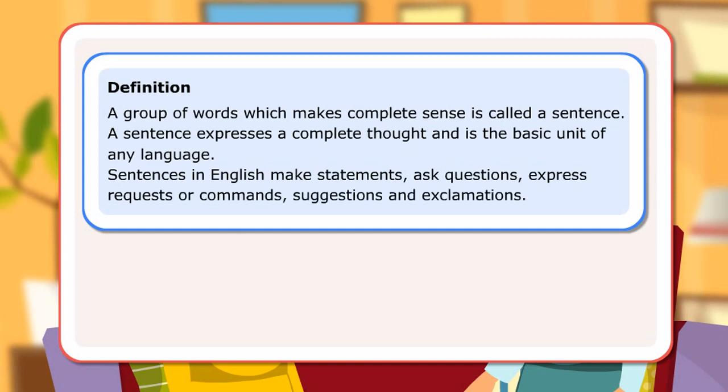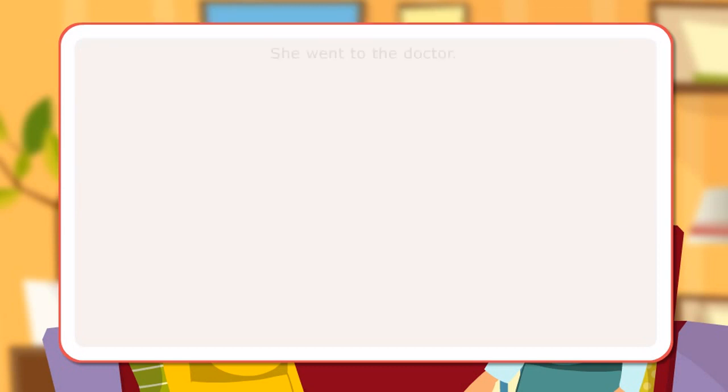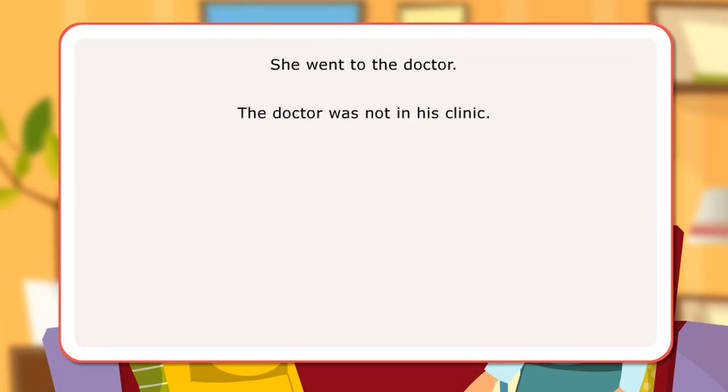Let us look at some rules of sentence formation in English. The first letter of any new sentence is always capital. She went to the doctor. The doctor was not in his clinic. There is always a punctuation mark at the end of a sentence.